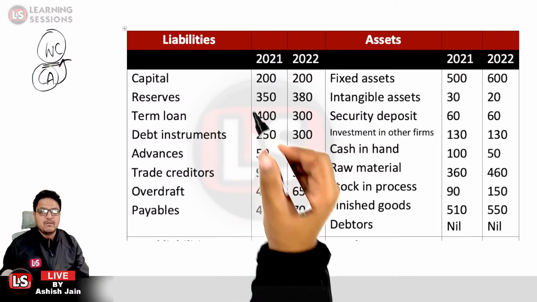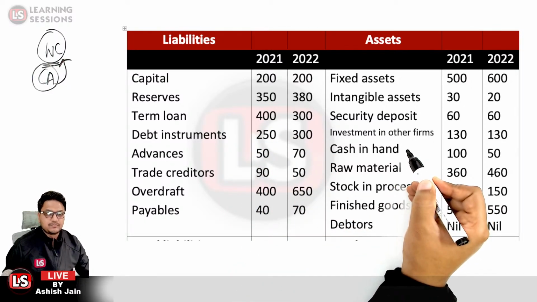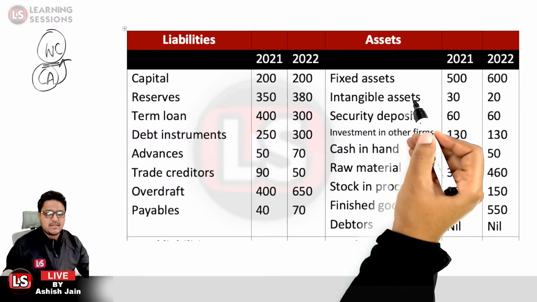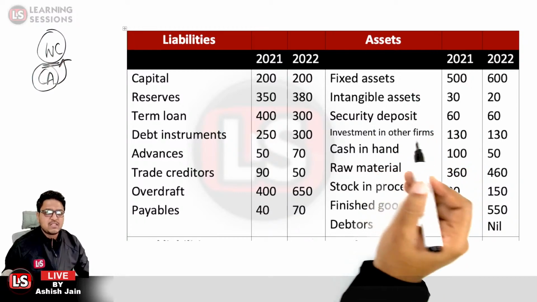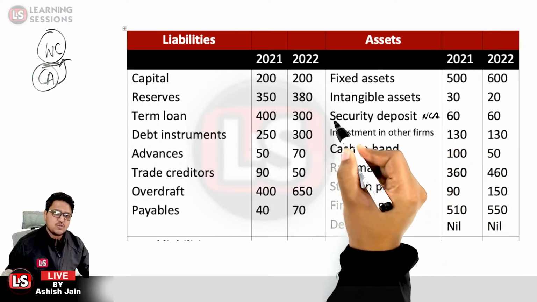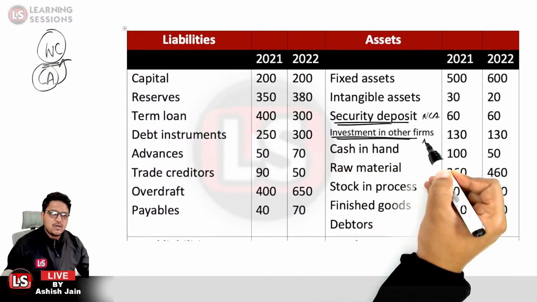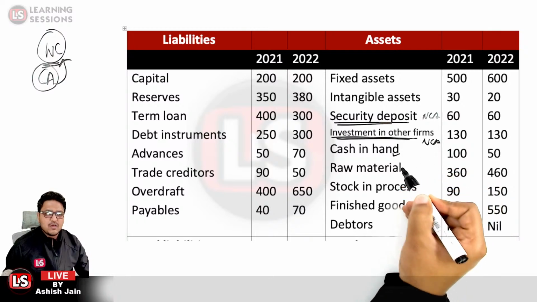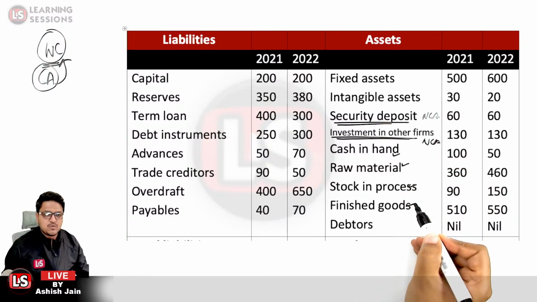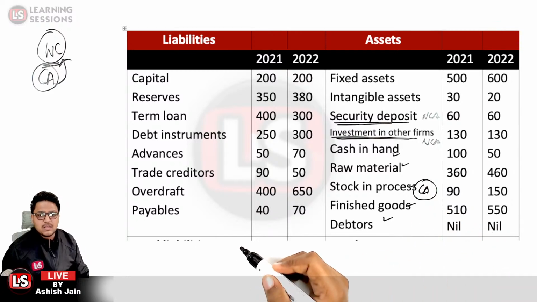That is for 2021. Fixed assets, intangible assets, security deposit, investment in other firms: these are non-current assets. Cash in hand, raw materials, stocks in progress, finished goods, debtors: these are all the current assets.